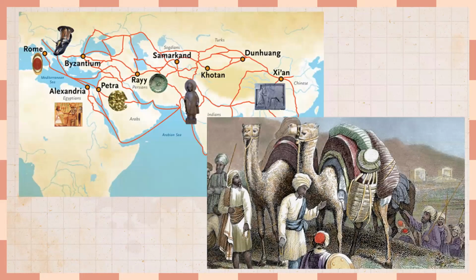The most popular one is known as the Maritime Silk Road, and these sea routes played a crucial role in Silk Road trade, connecting ports in China, Southeast Asia, India, the Arabian Peninsula, and East Africa. These routes were vital for the transportation of goods, especially luxury items like spices, precious stones, and of course, silk.